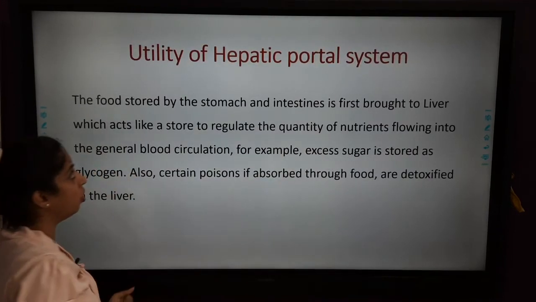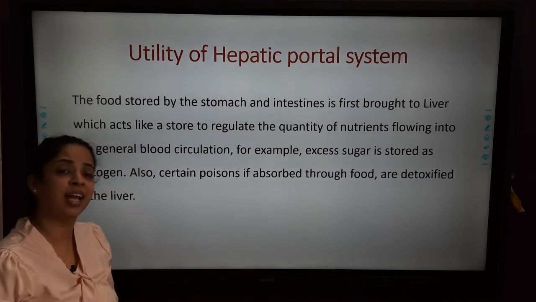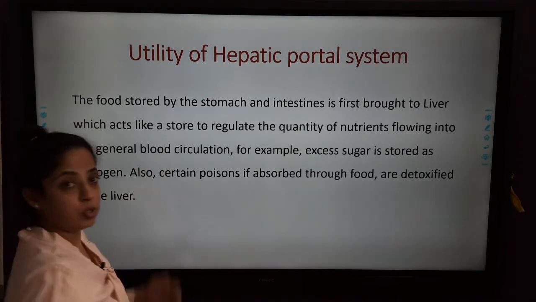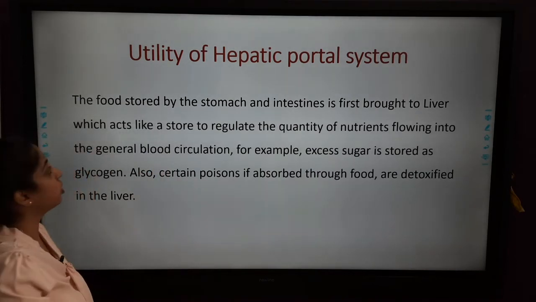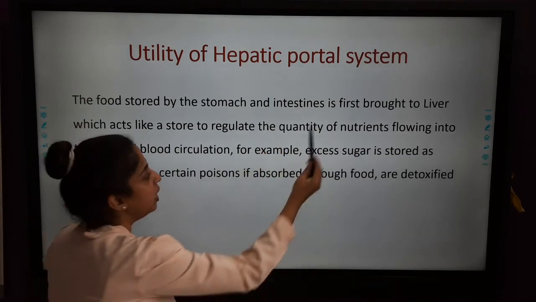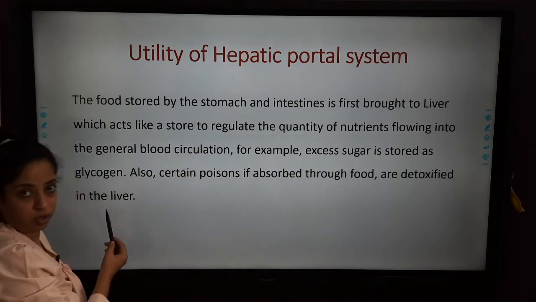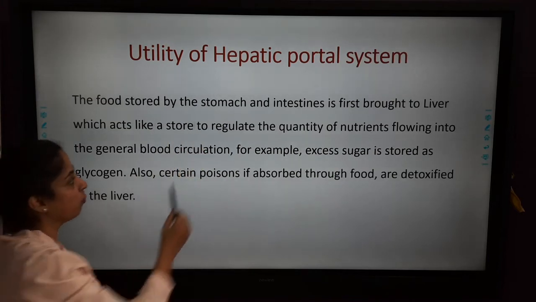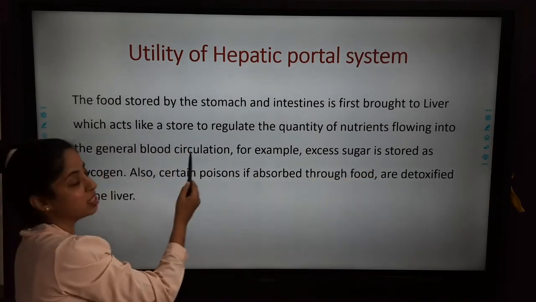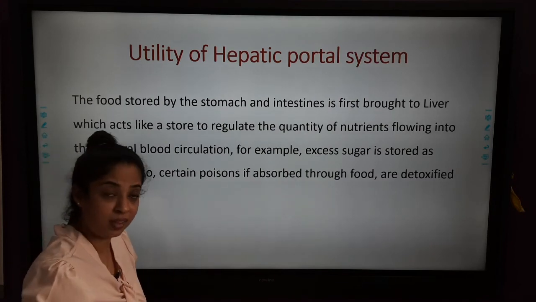Now let's go on to the utility of the hepatic portal system, that is, why it is important that the secretion of your stomach and intestine should go to the liver first. So here is the utility of the hepatic portal system. The food absorbed by the stomach and intestine is first brought to the liver, which acts like a store. Okay, the liver acts like a store to regulate the quantity of nutrients flowing into the general blood circulation. It regulates the amount of nutrients that are flowing in the blood.